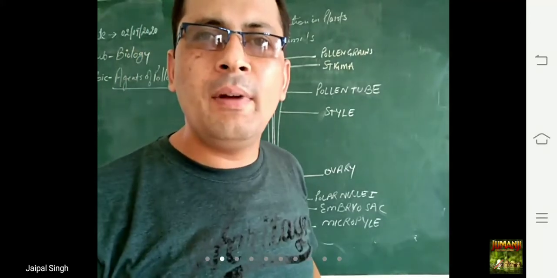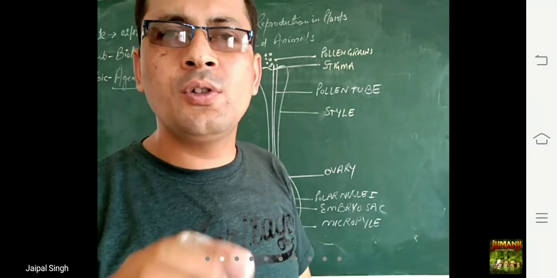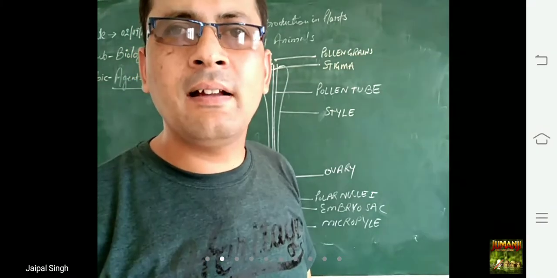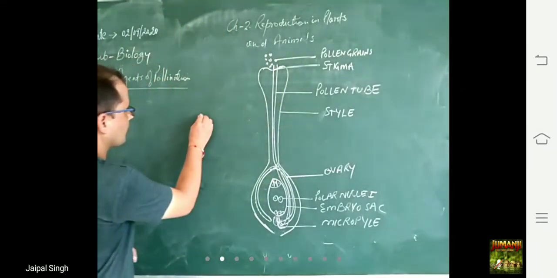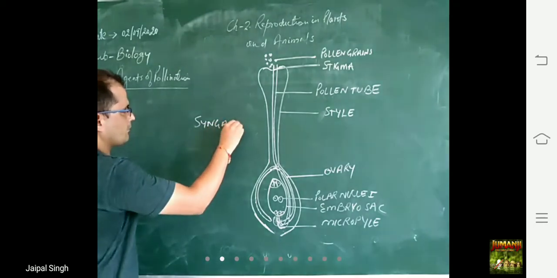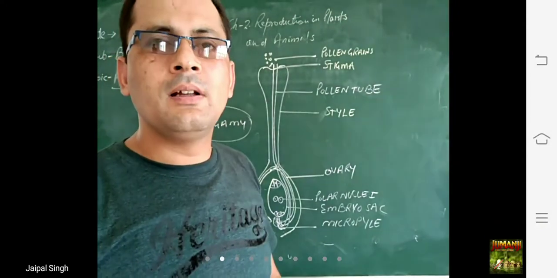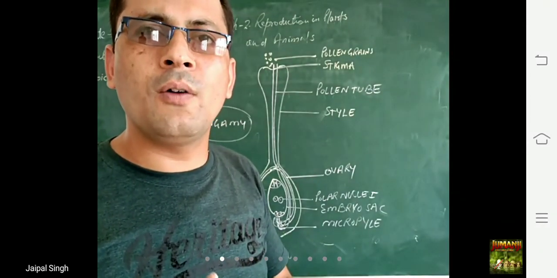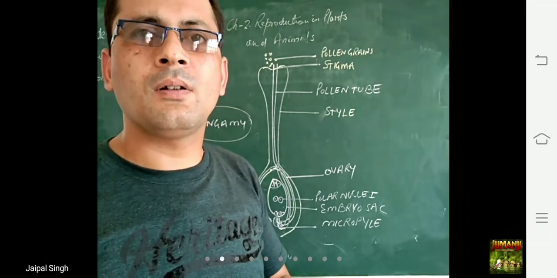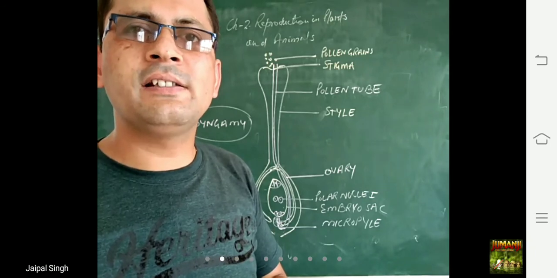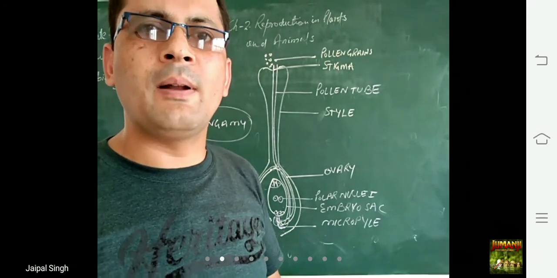Okay, one of the male gametes fuses with the egg. This process of fusion of the male gamete with the egg is known as syngamy. Syngamy is a very important term. Syngamy means fusion of one of the male gametes of the pollen tube with the egg. This process leads to the development of the zygote.